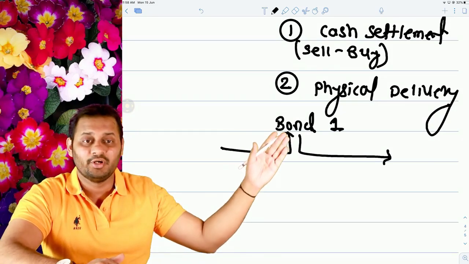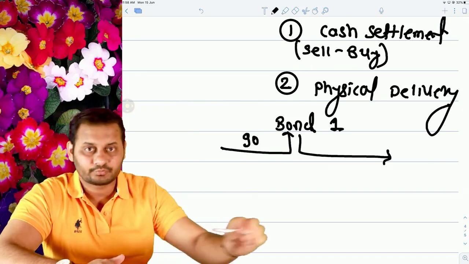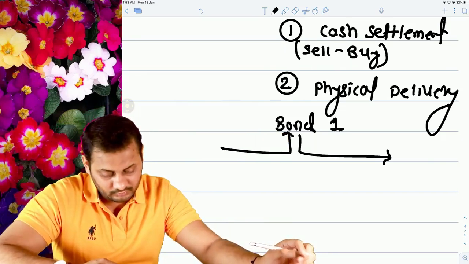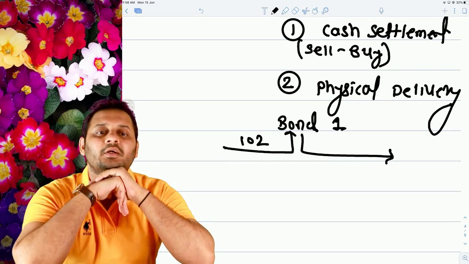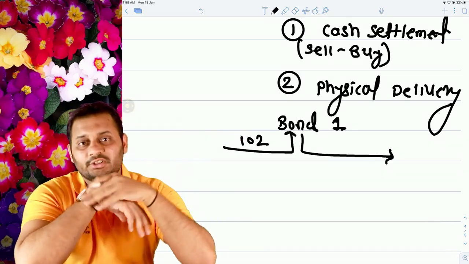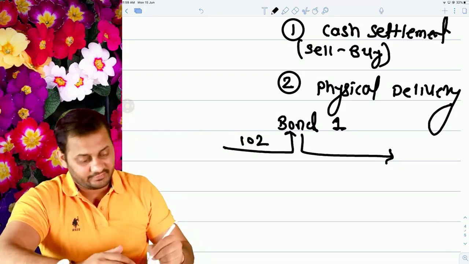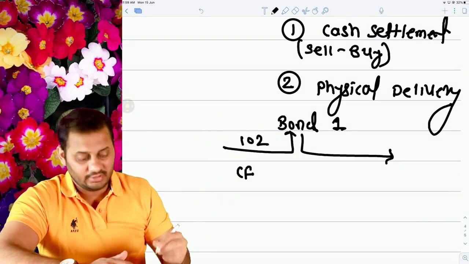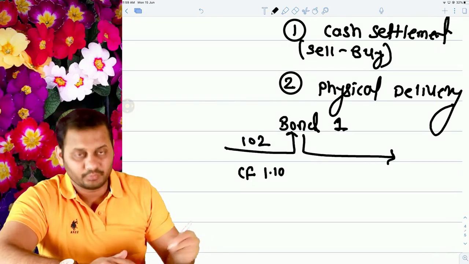So let's say bond 1 on that day is trading at 102 rupees. Okay. What will happen? The stock exchange itself will give some kind of conversion factor of bond 1, and let's say the conversion factor of bond 1 is 1.10.